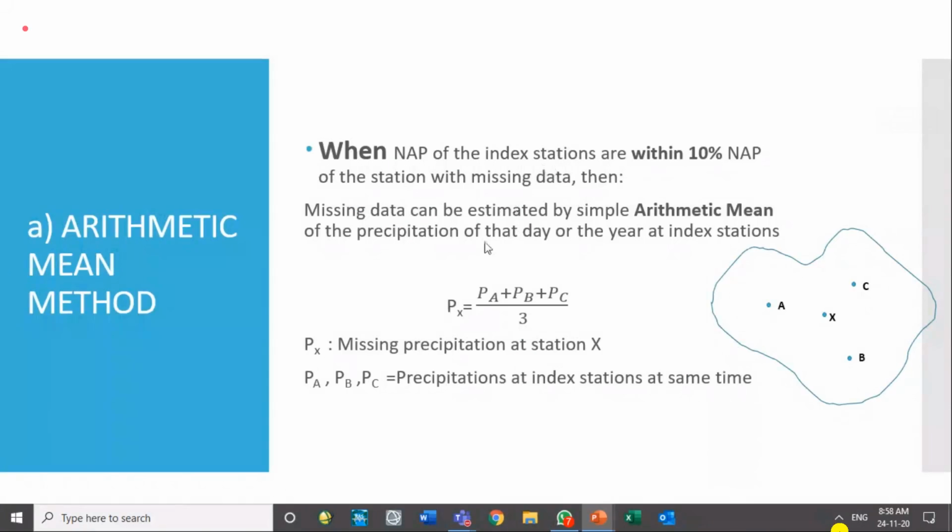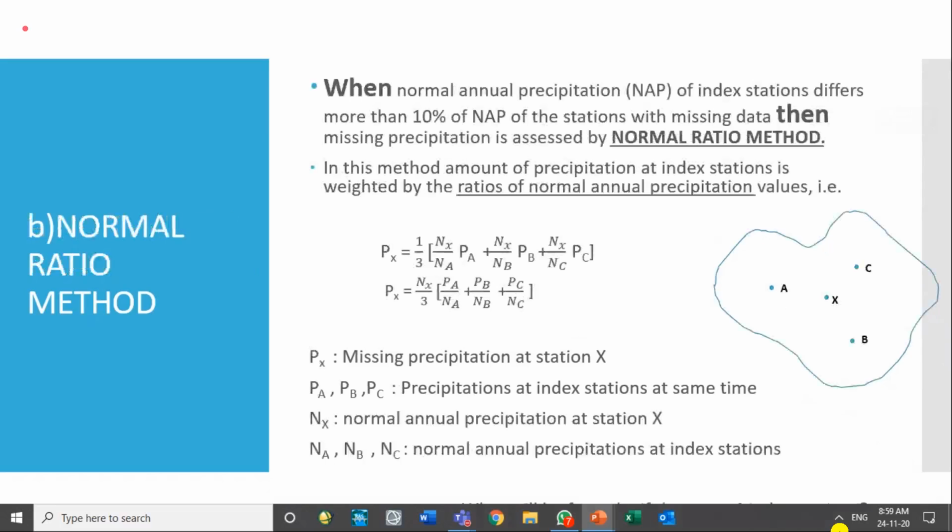So if the NAP is within 10%, we will be using the arithmetic mean method, and the arithmetic mean gives the missing precipitation by simply taking the average of the surrounding stations or the index stations. If there were 4 index stations, what would be the formula? Some students make a mistake over here. For 4 stations they also divide by 3. So that is not the right way. It should be the average of the surrounding index stations. If there are 3, divide by 3. If there are 4, divide by 4. So it is a quite easy method.